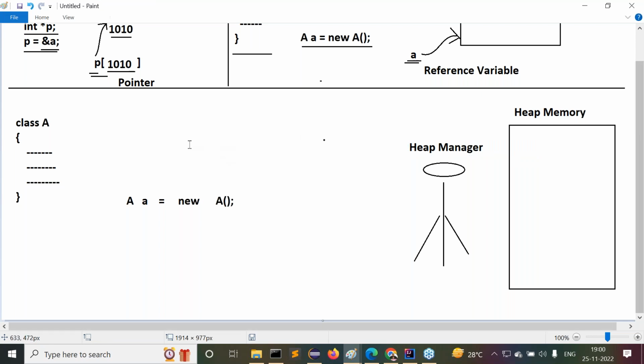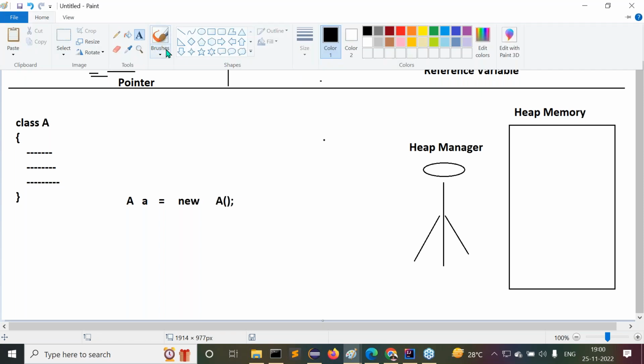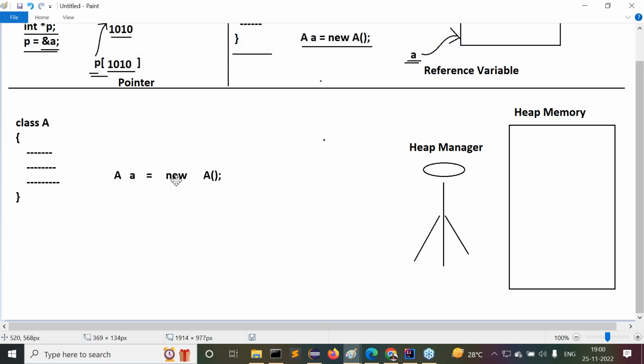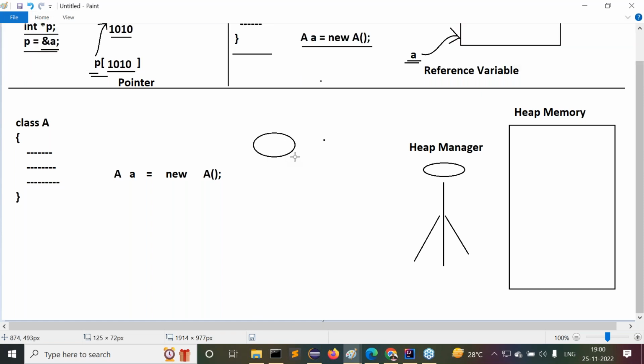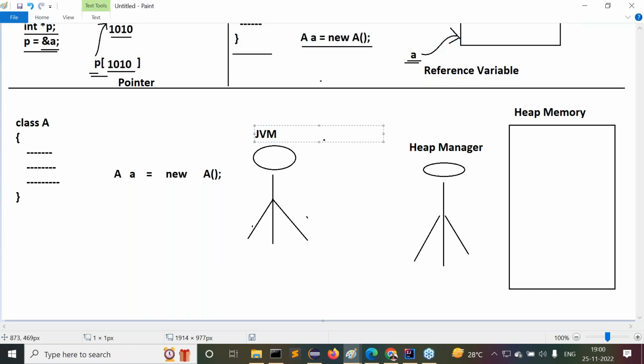Now I'm asking one more question to all of you. Now try to answer it. Guys, observe carefully. Who is executing this Java program actually? Please give clarity for me. Come on, who is executing the Java program? JVM. JVM is executing our Java program. This is the JVM here. Try to understand it clearly. JVM, the Java Virtual Machine.